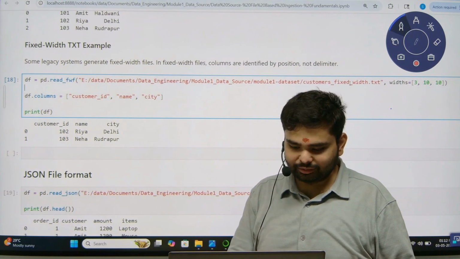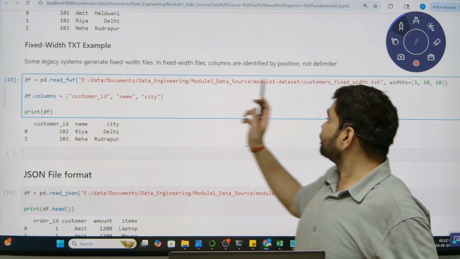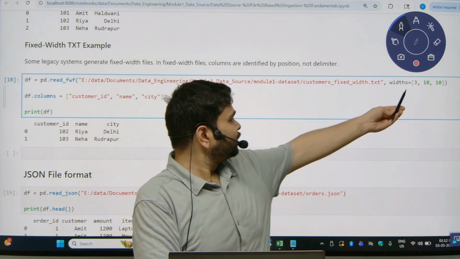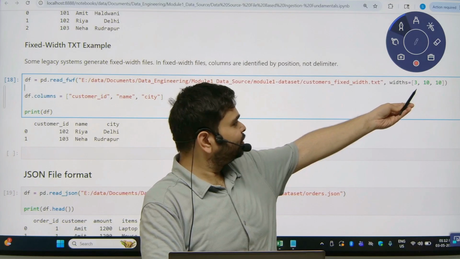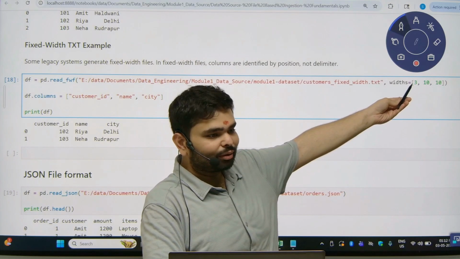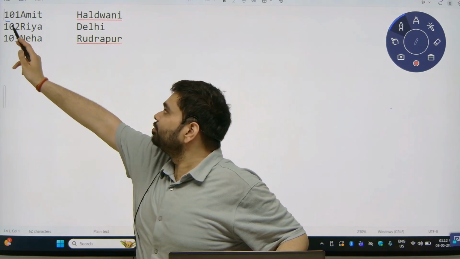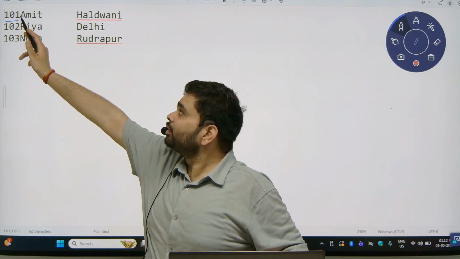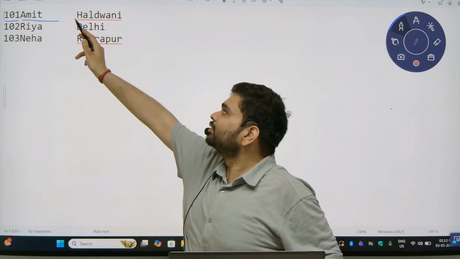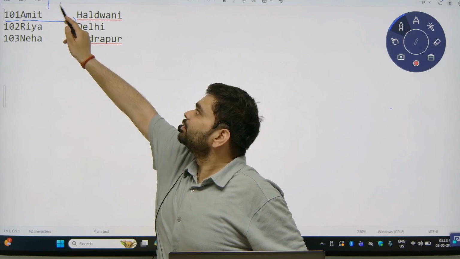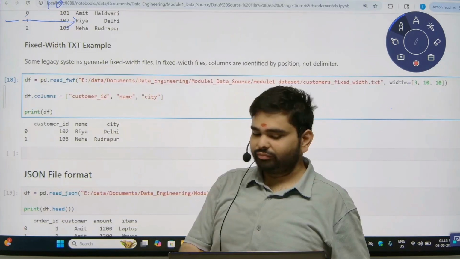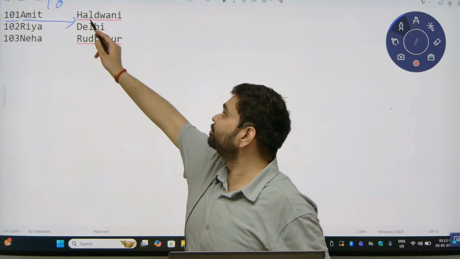Customer split. Here you can see, in the first 3 we have the first column. Then till 10, we have the next column. Then again 10, we have the next column.